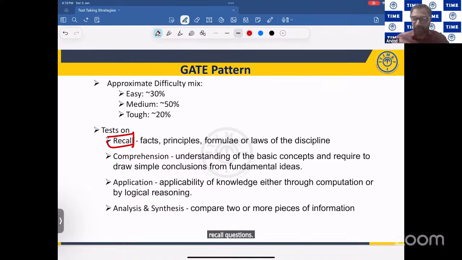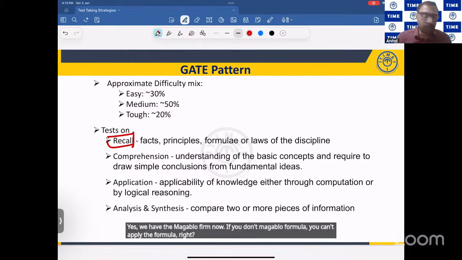So some questions will be based on recall. That means it is very important for you to learn the basics. Mug up the formula. Is mugging up good? Yes, you have to mug up the formula. If you don't mug up the formula, you can't apply the formula, right? So you need to mug up the formula.